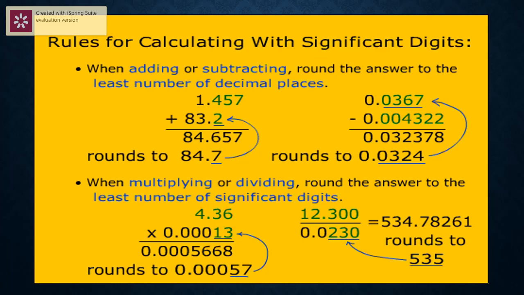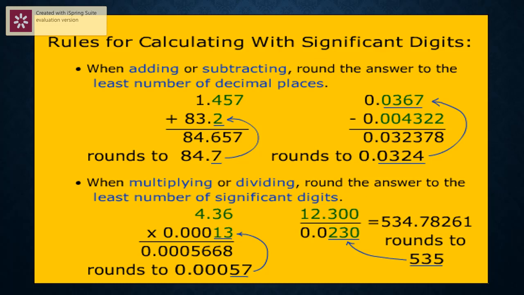Least is 3. Therefore, our answer should be for 3 significant figures. So, what is our actual answer? Actual answer is 0.032378. But we have to express it for 3 significant figures, which is approximately equal to 0.0324.